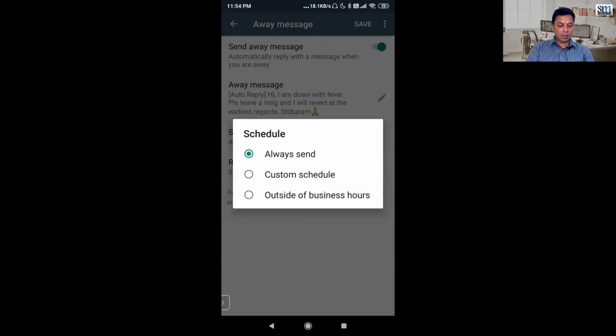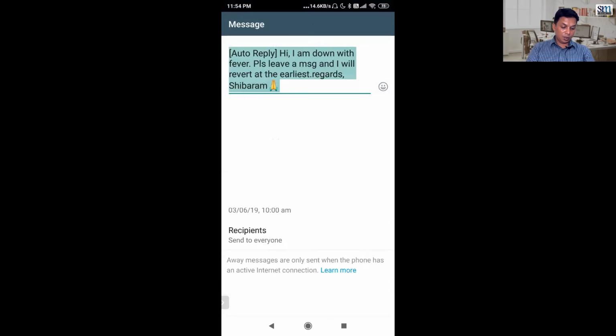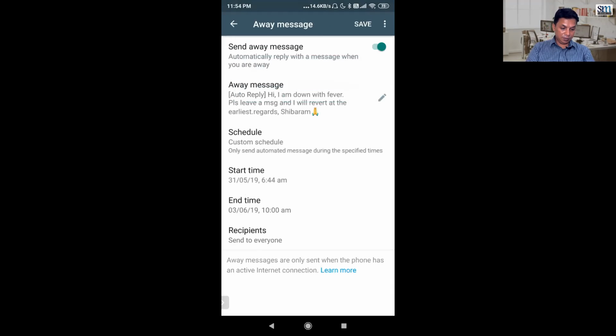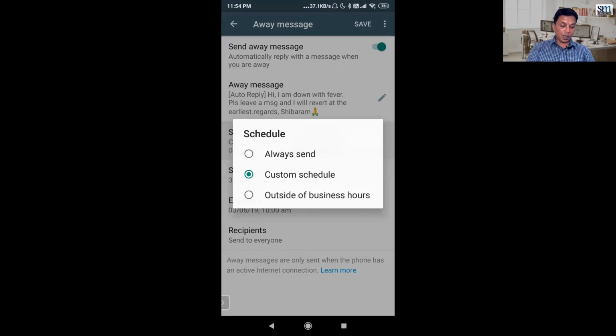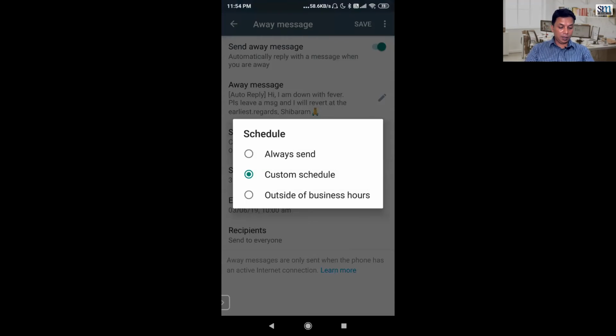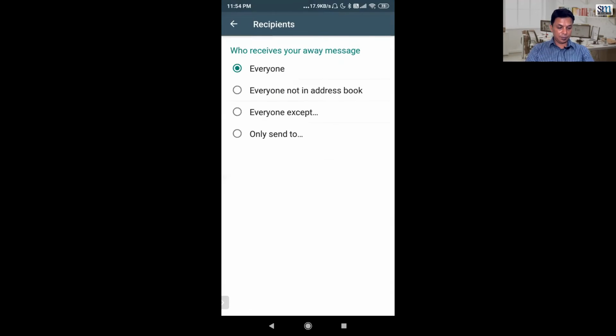For example, you have set your business hours, so you can say always, you can select that always send, or custom schedule that from this time to this time you should send, or this is the message itself. Suppose you have gone on a holiday, you can do that, or you can just say outside business hours. So you have already set your business hours in your setting and business profile, and you can select whom to send. To everyone not in address book.